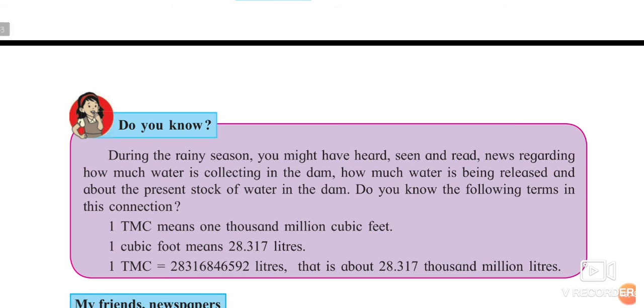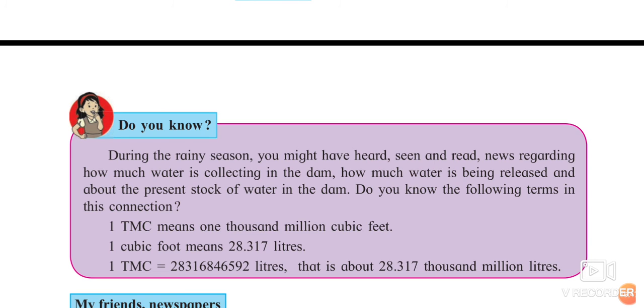So there is one small part they have given over here. During the rainy season, you might have read the news regarding how much water is collecting in the dam, how much water is being released, and about the present stock of the dam. Do you know how it is connected? Yes, 1 TMC means, as I have told you, 1000 million cubic feet.